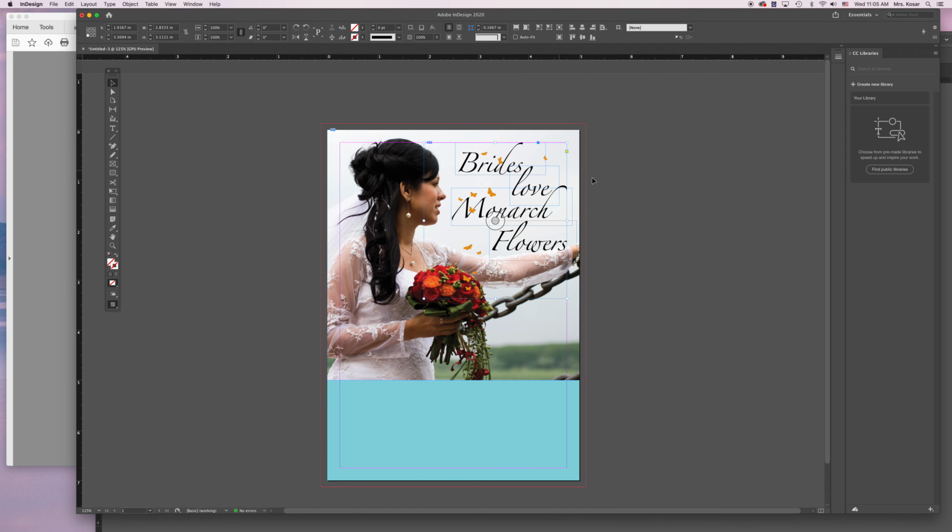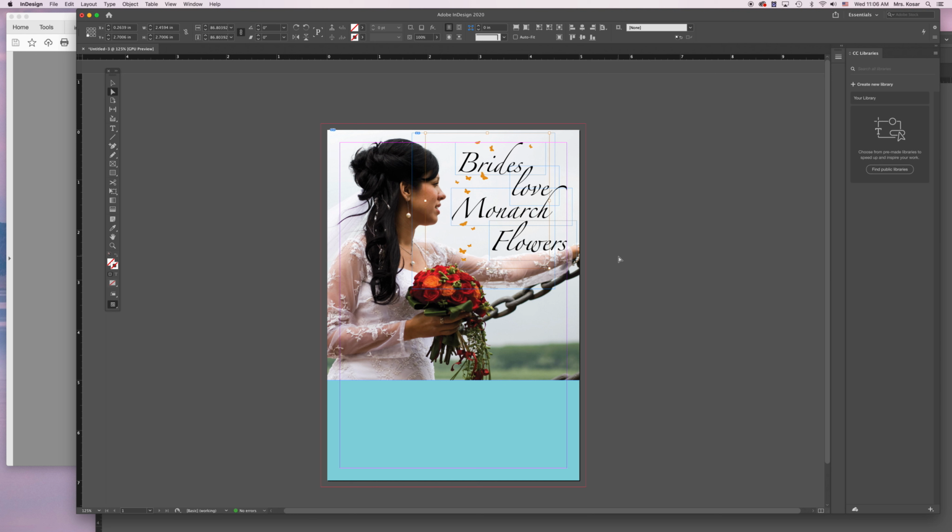So I'm going to move these butterflies up, and it looks like this file is a little large, so I'm going to use my direct selection tool to click on the picture. I'm going to hold Shift and resize this, because remember that bottom butterfly should be up on her arm but not on the bouquet, and I'm going to move it over to the right because I don't want those butterflies right in her face.